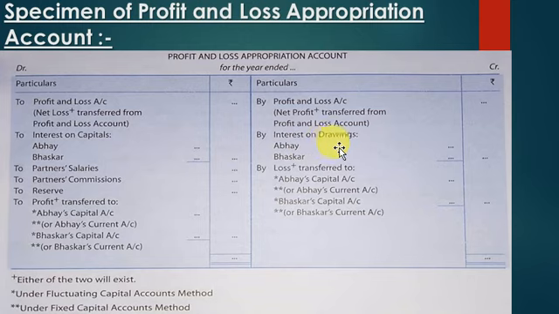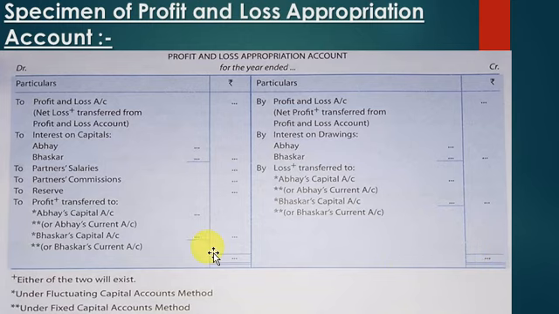Abhay's interest on drawing will be shown here. Bhaskar's interest on drawing will also be written here. The total will come outside in the amount column. And there is no other income which comes on the credit side other than interest on drawing. So the maximum postings are represented in the specimen here. Finally, being a ledger, this will be totaled and the balancing to be done.